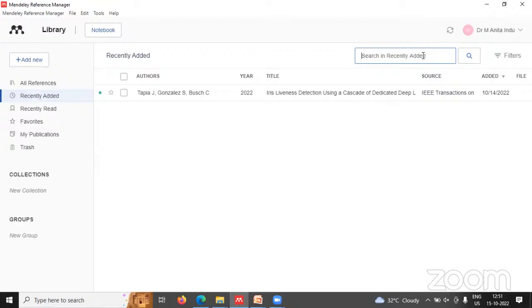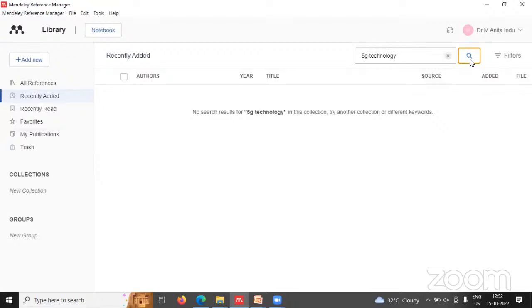Just search on any particular topic, like 5G technology. It will list out the 5G technology papers. Then iris detection.